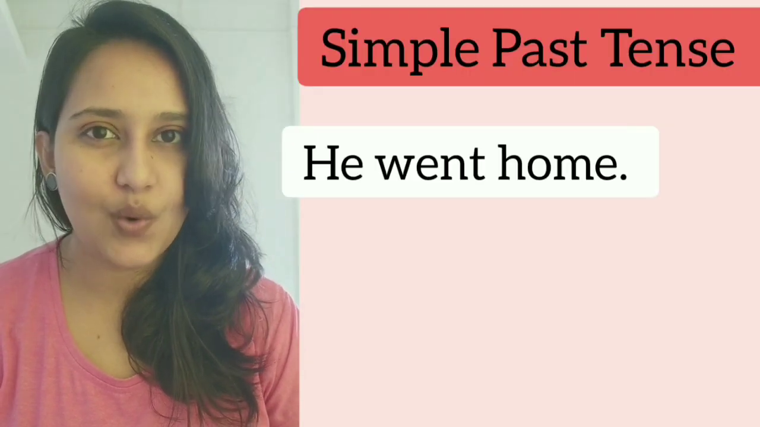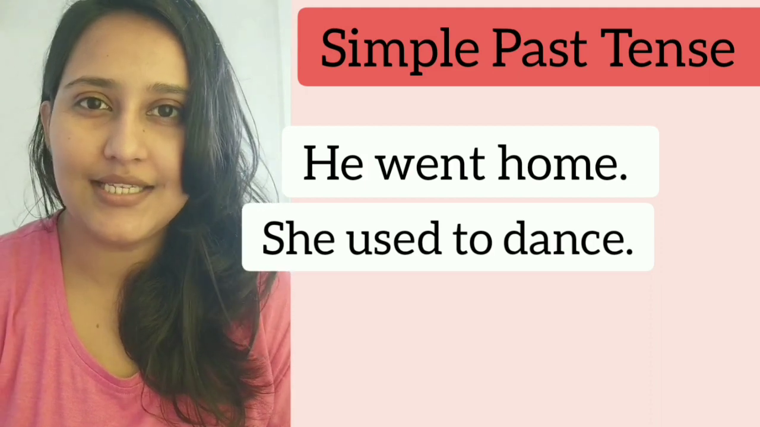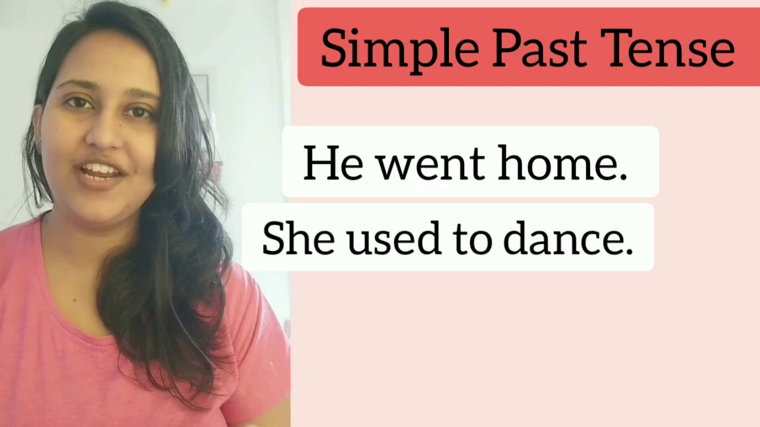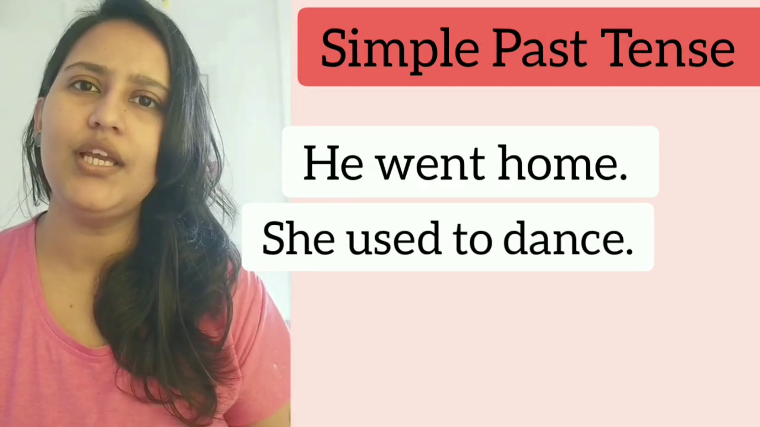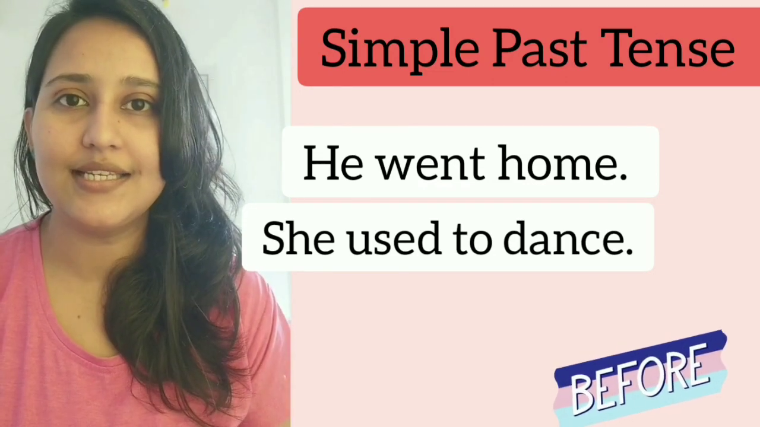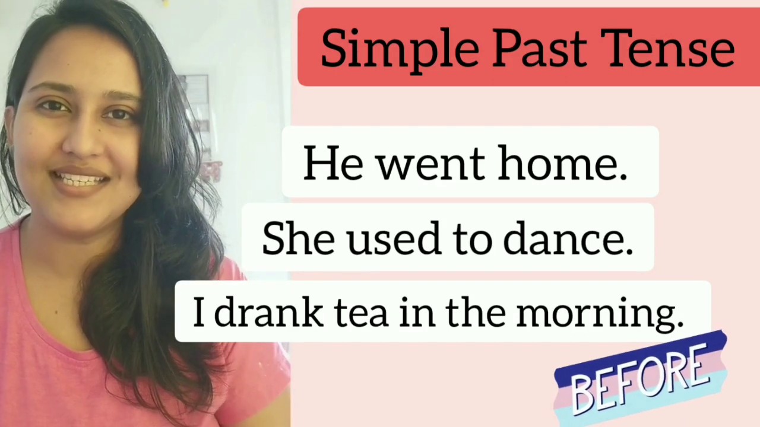Let's talk about simple past tense. He went home. She used to dance. Now, she doesn't dance now, but she used to dance 2 years ago. So this time frame is implemented as we use the simple past tense. We are talking about the things that have happened before. So she used to dance. I drank tea in the morning. So that becomes simple past tense.